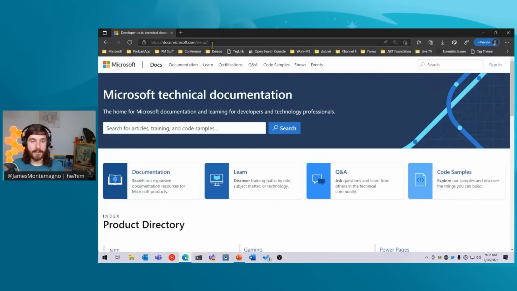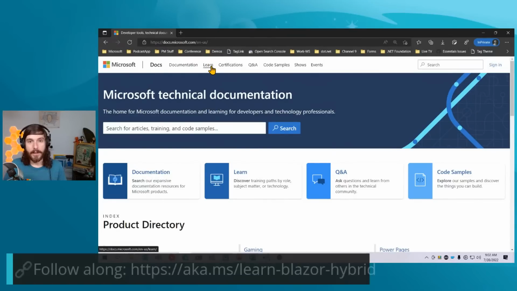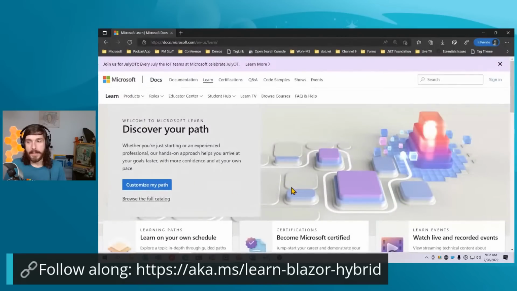Cool. Yes, so we'll share a link for the Learn module, but the easiest way to get there is if you go to docs.microsoft.com, you can click on Learn, and that's going to take you here. I'm just logged into an incognito browser, but you can come to products and there's .NET.